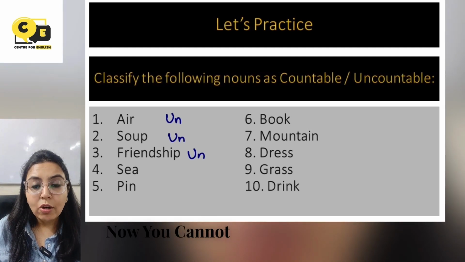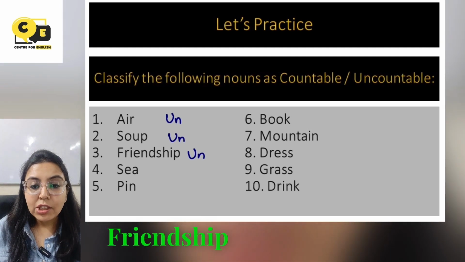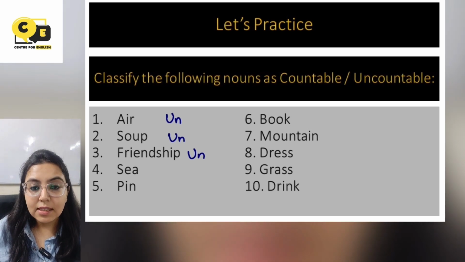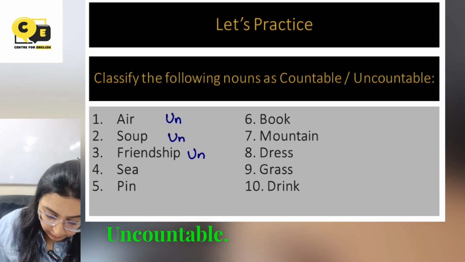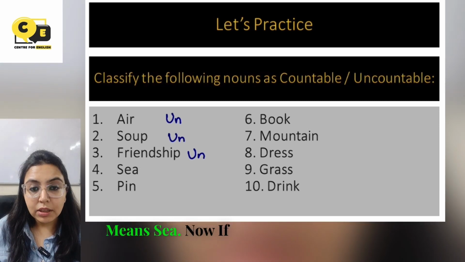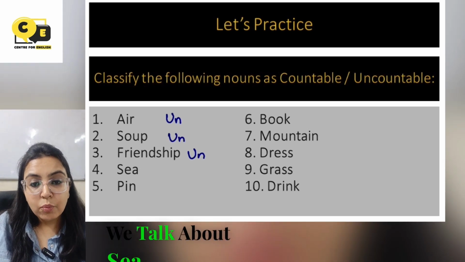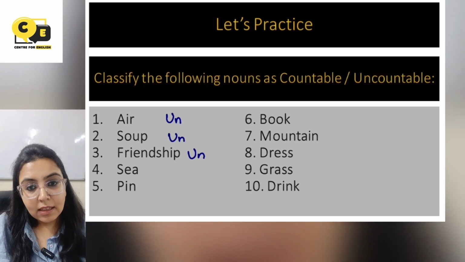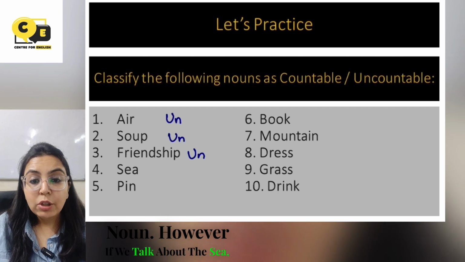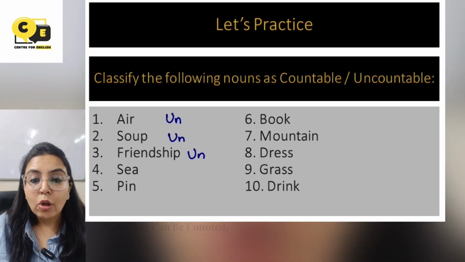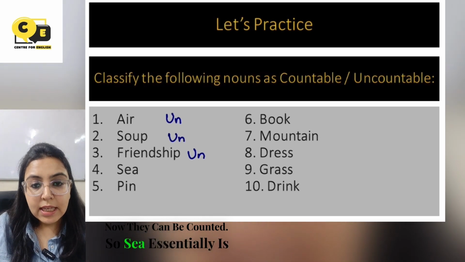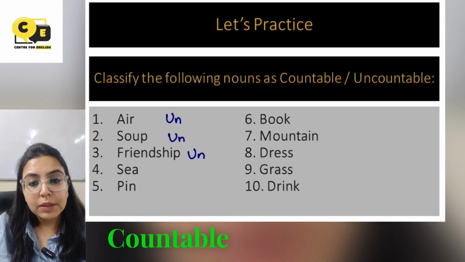Friendship. Now you cannot count friendship. Friendship, meaning dosti, you cannot count any abstract noun. So friendship is an abstract noun and it is uncountable. Sea, meaning samundar. Now if you talk about sea water, now sea water is an uncountable noun. However, if we talk about the sea, the Atlantic Sea or the Arctic Sea, now they can be counted. So sea essentially is a countable noun.